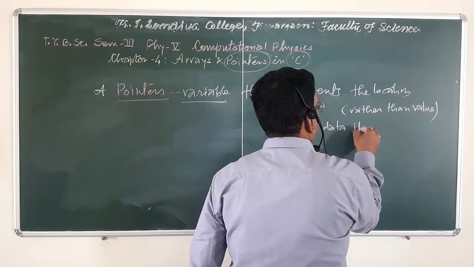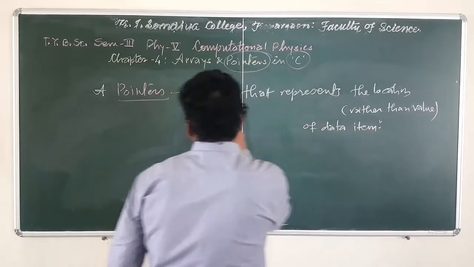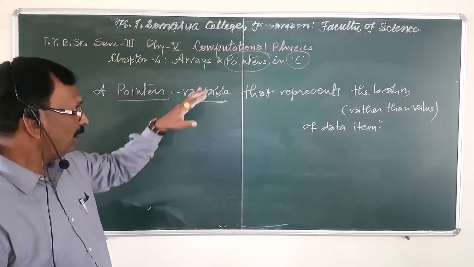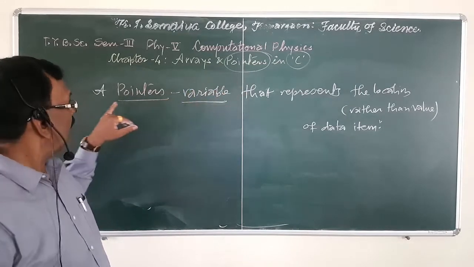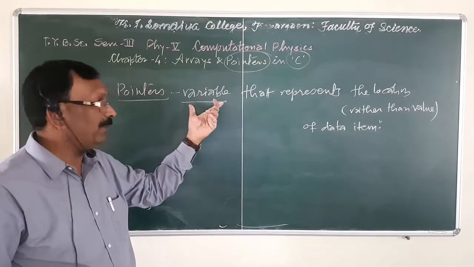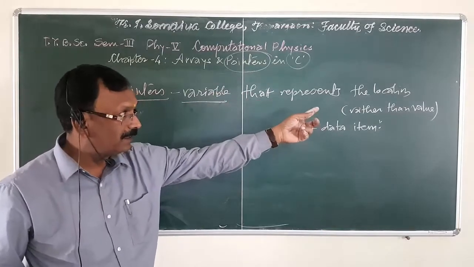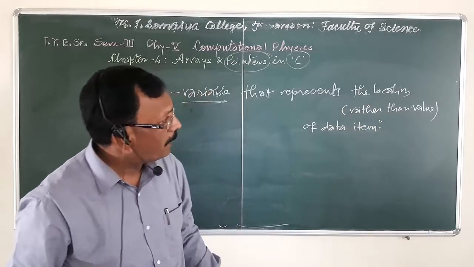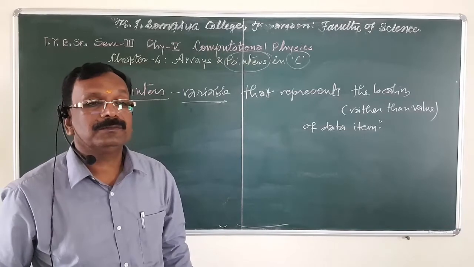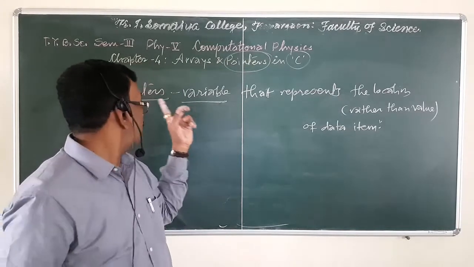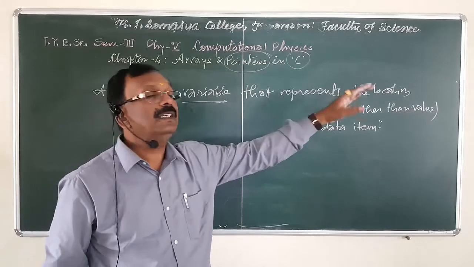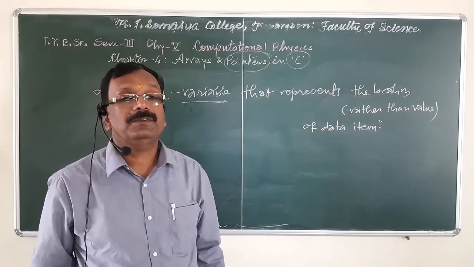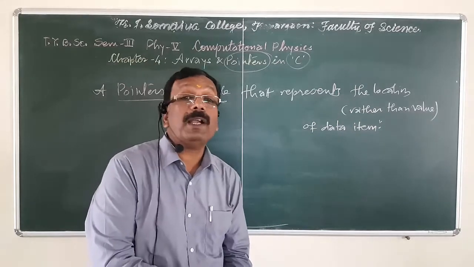This is the very simple definition of a pointer in a single sentence. What is a pointer? A pointer is a variable that represents the location of a data item instead of the value. Don't confuse: a pointer is a variable that represents the location rather than the value of a data item. Very simple. Now we have to see the fundamentals of the pointer.